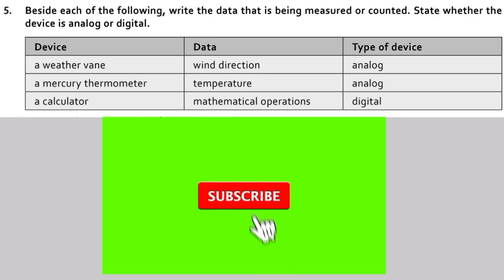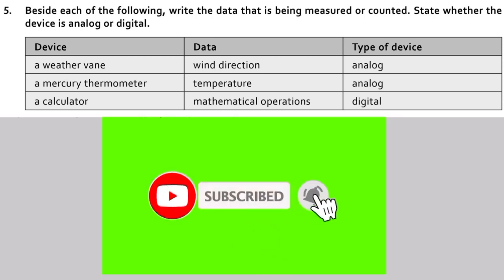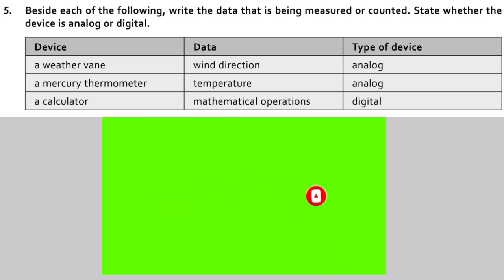Question number 5 is: beside each of the following data that is being measured or counted, state whether the device is analog or digital. First one is weather vane, data, wind direction and type of device analog. A mercury thermometer, temperature analog. A calculator, mathematical operation digital.